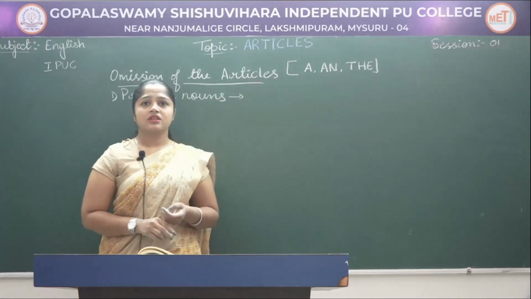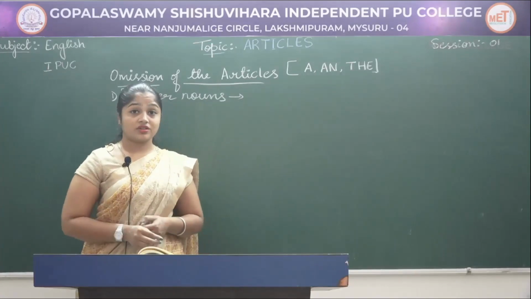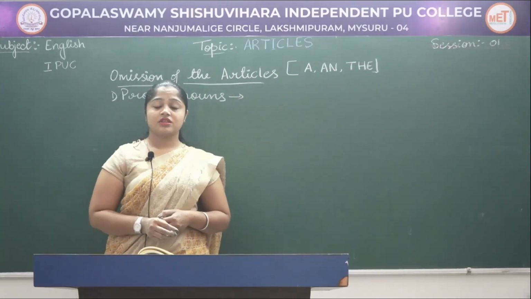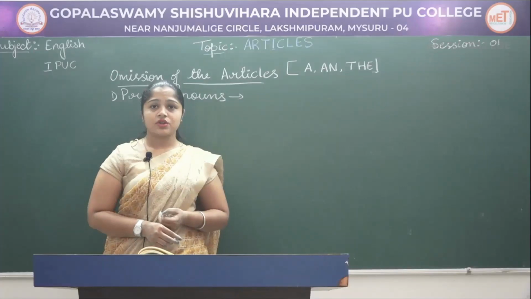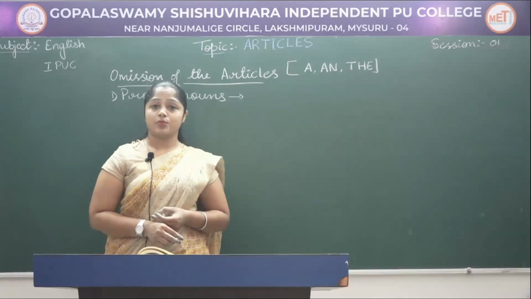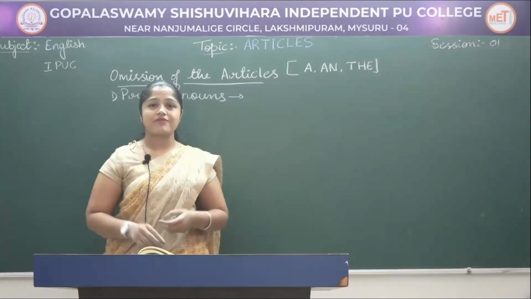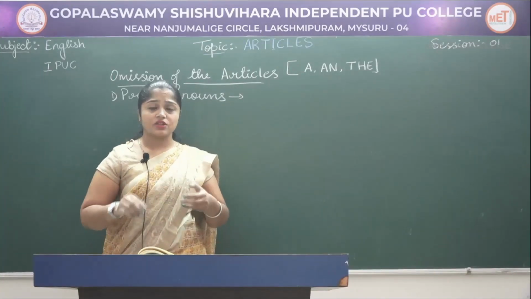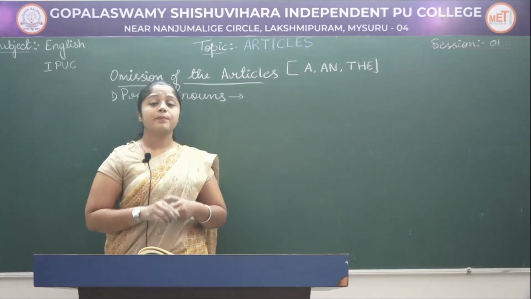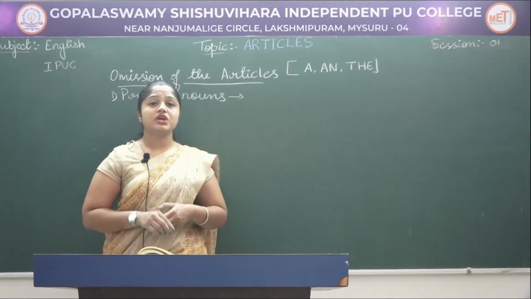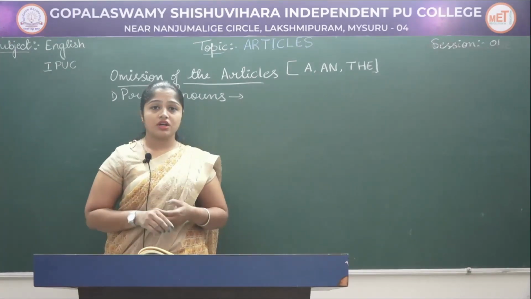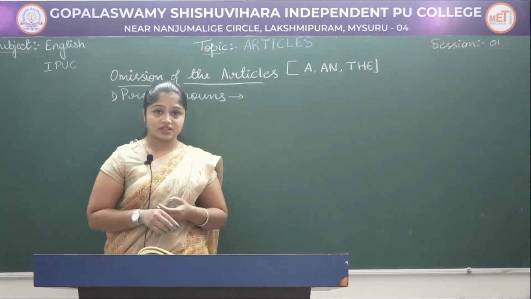Like Sachin Tendulkar. He is the god of cricket, right? Though it is a proper noun, we cannot say "the Sachin Tendulkar". We have to omit any article before the proper noun. It is just Sachin Tendulkar is the god of cricket.